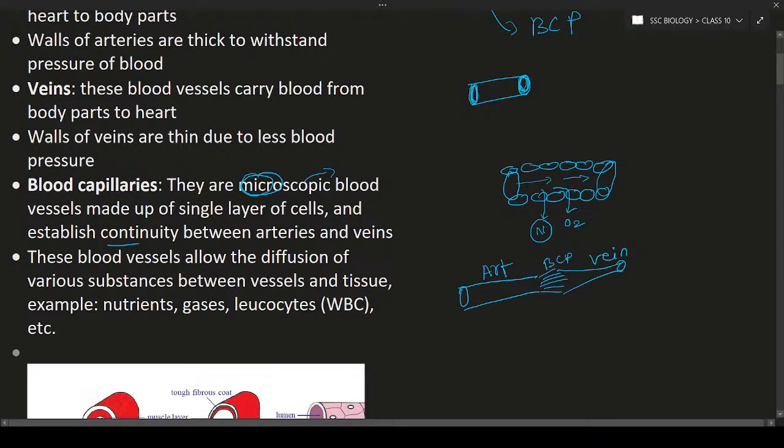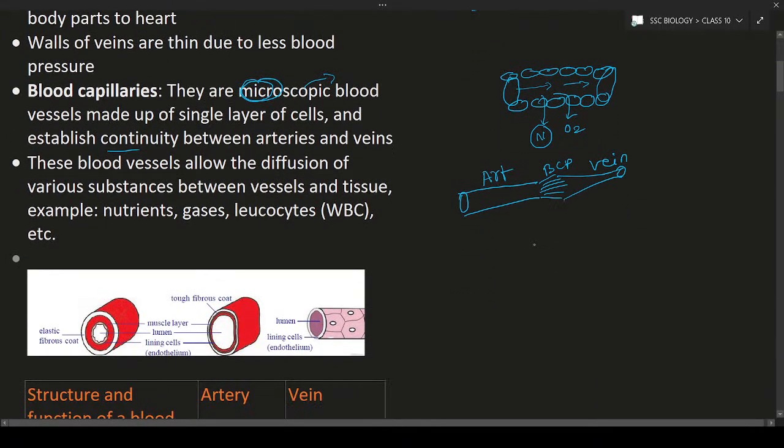So arteries and veins. In between the arteries and veins there is a blood capillary. This blood capillary is going to establish connection between the arteries and veins. It means it is going to join the artery and vein. These blood vessels are allowing the diffusion of various substances. Diffusion is nothing but movement from higher concentration to lower concentration. The movement of molecules from the higher concentration to the lower concentration, such kind of transfer is known as diffusion.